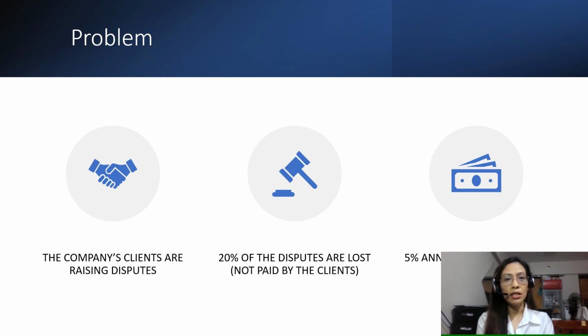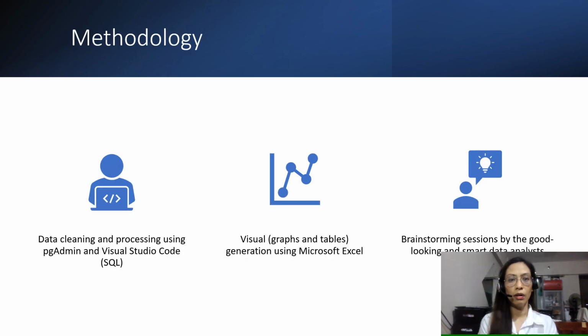Our clients are raising disputes on the invoices issued as payment for the services they availed. 20% of these disputes are lost or not paid by the client, so due to this, we have a 5% annual loss in revenue. To help solve the problem, we utilized PG Admin and Visual Studio Code for SQL to clean and process the data provided by the company. We also used Microsoft Excel to generate graphs and tables for visualization.